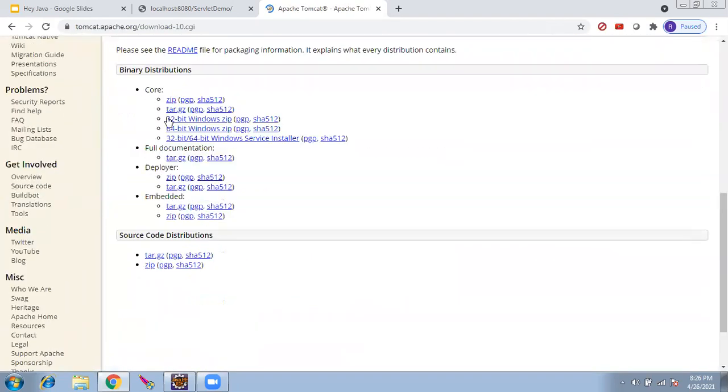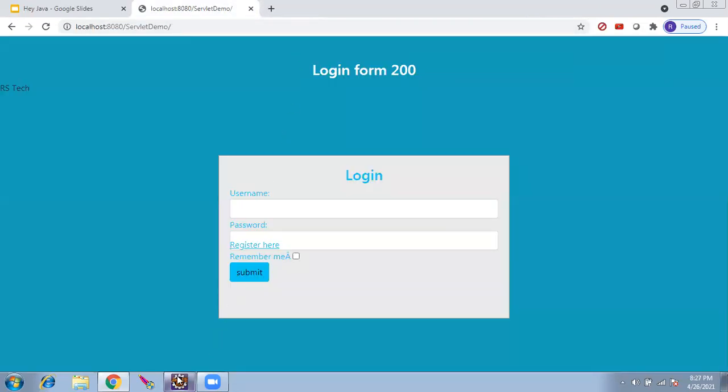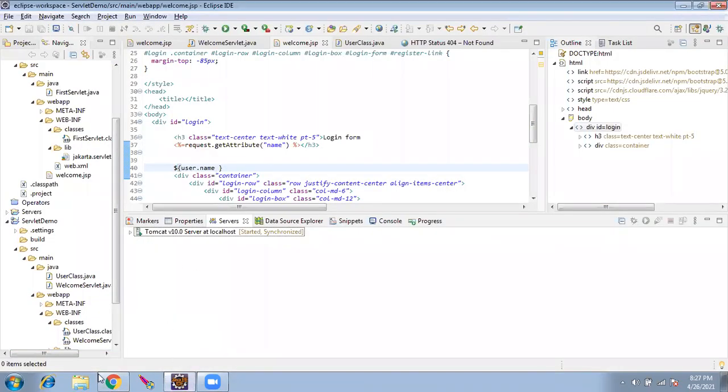You will be seeing here core, full, embedded, deployer, and source. Here is the binary distribution. If you are using Windows, go for binary, which is exe. Here, not this one, this one: the Windows Service Installer. If you download the other two, you have to manually set the path. This one is exe. This will take it up automatically. Once you install, that's the first step.